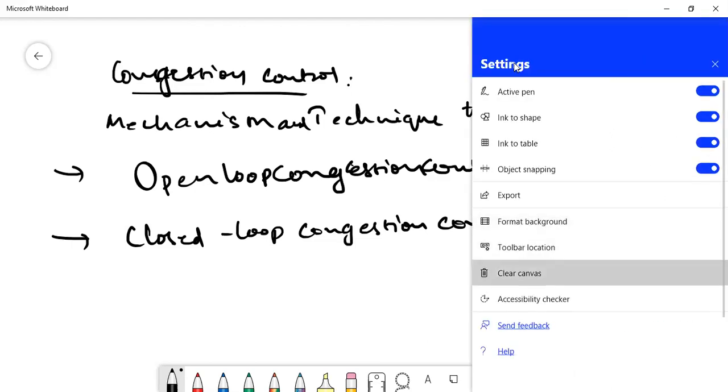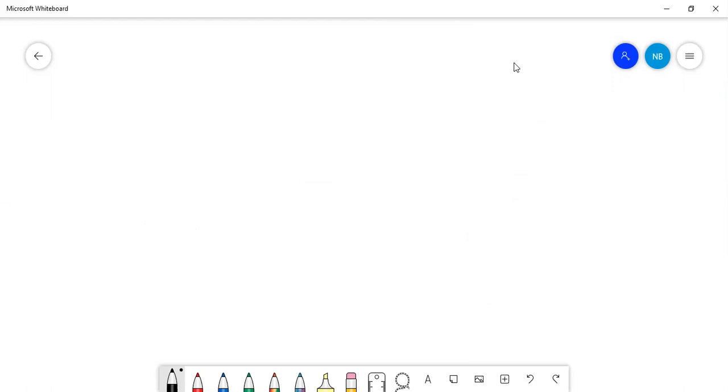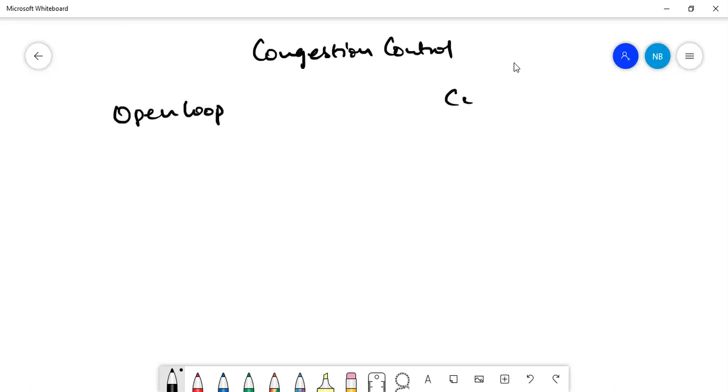Let me show you the diagram. Open loop and closed loop. So under open loop, there are different types of policies available for us. Retransmission policy is there. And there is a window policy.